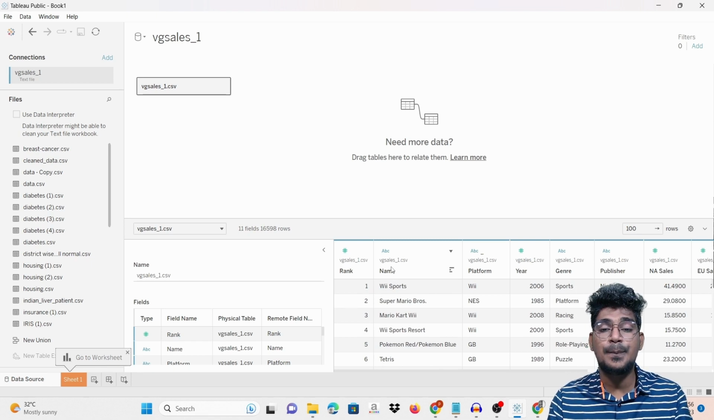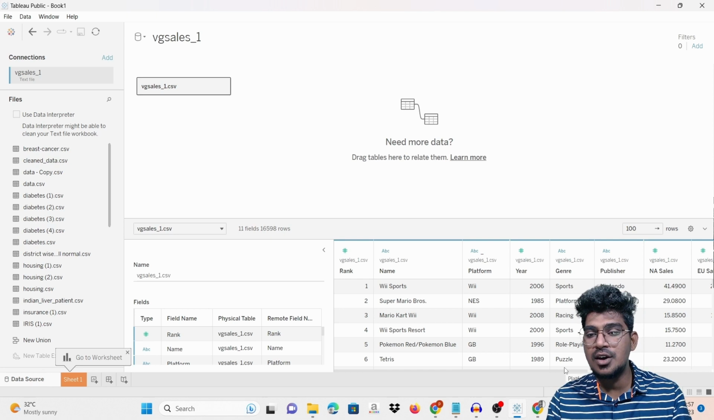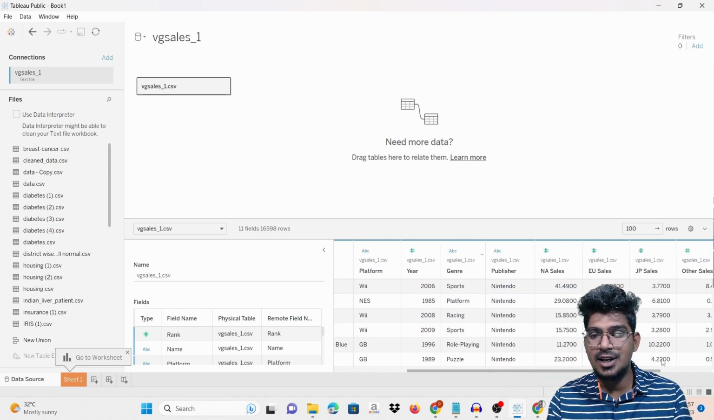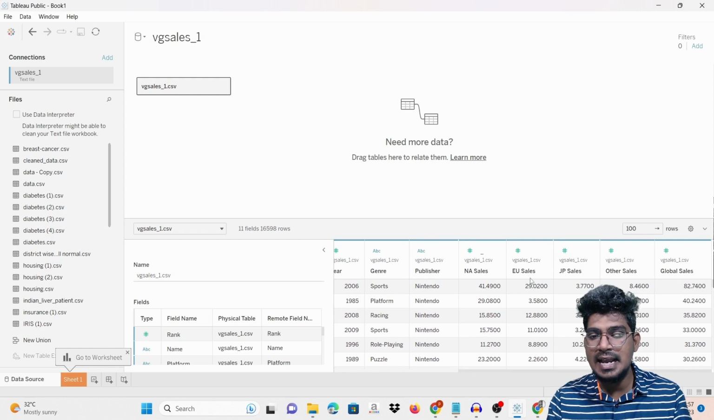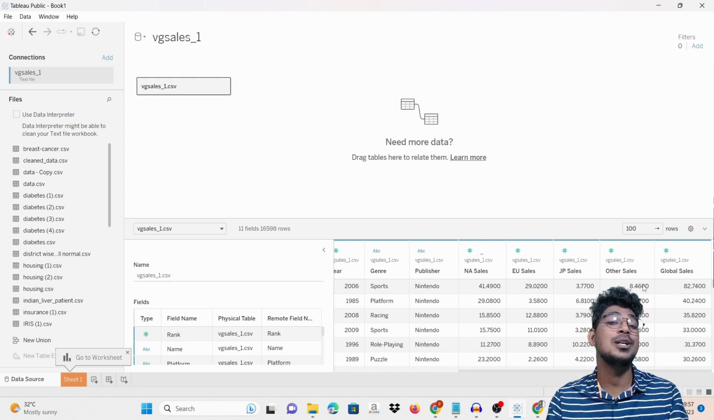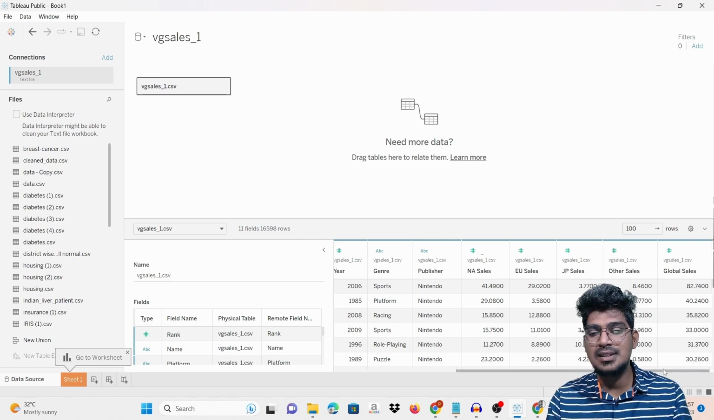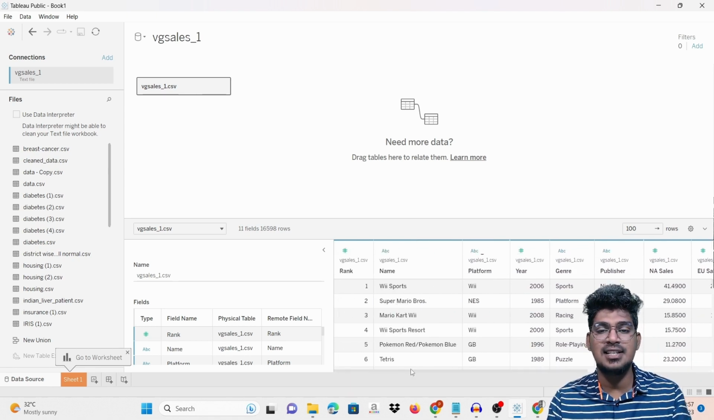These are the column names of that VG sales CSV file: the name, the platform, year, genre of the games, and the publisher. And you can see it here: NA sales, US sales, JP sales, other sales, and global sales, which are the most important things here. So this is the way you can connect this.